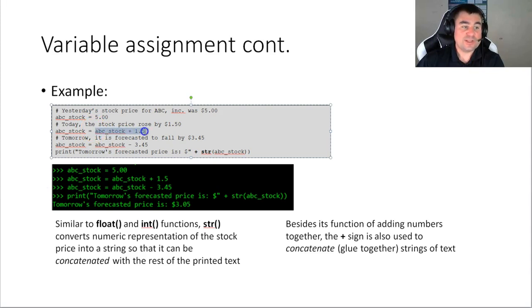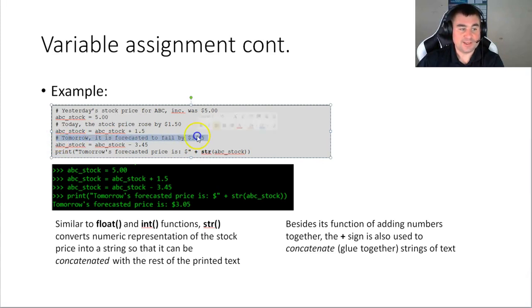So the program will evaluate this, right? And right now, before this assignment takes place, ABC underscore stock has the value of 5.00. Now it's going to evaluate 5.0 plus 1.5. It will get the answer of 6.5, and it's going to assign it to ABC stock. So at this point, after the assignment is executed, this variable will be updated from $5 to $6.50. I hope that makes sense. Rewatch this small segment if this confused you.